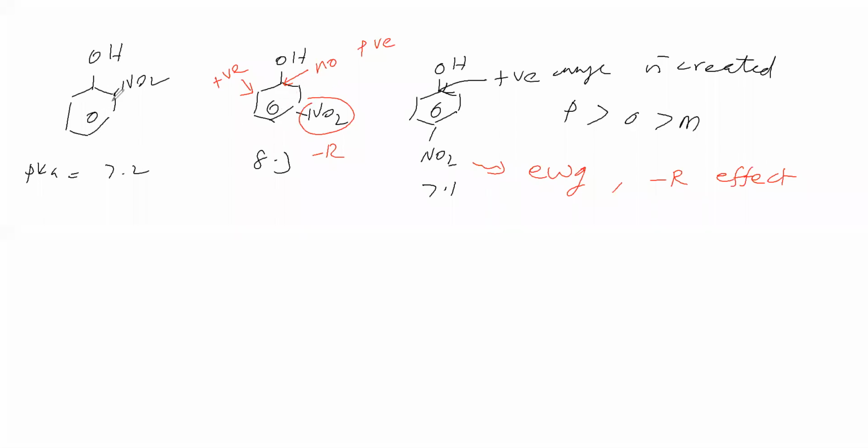Sir, what about orthonitrophenol? This nitro group shows minus R effect. Due to that, this carbon gets a positive charge. Due to positive charge, this OH group easily gives H+. Therefore, its acidic nature is more than that of this meta. So, ortho and para, if you see, which is having higher acidic nature and which is having lower acidic nature, that we will see.